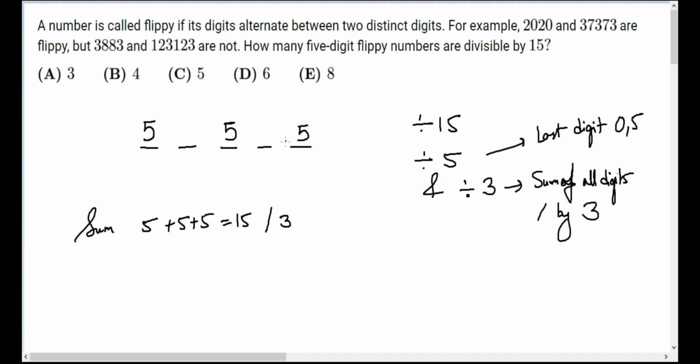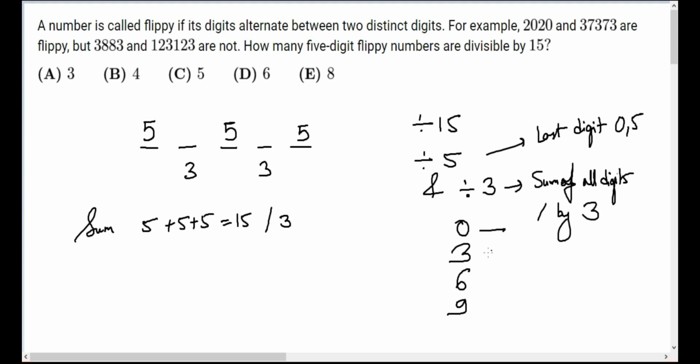Now the remaining two numbers also we need to find. What can we do about it? We know that the sum should be divisible by 3. So we can put 3 here. If you put 3 here, then this should be 3 too, and then it is also divisible, right? What else can we do? We can put 6, another multiple of 3. We can put 9. And we can put 0 also.